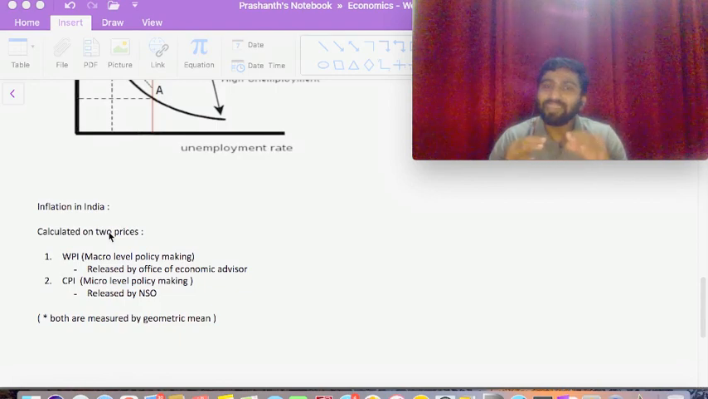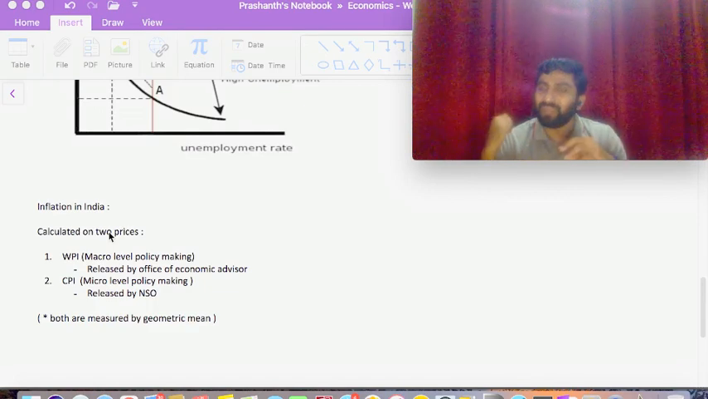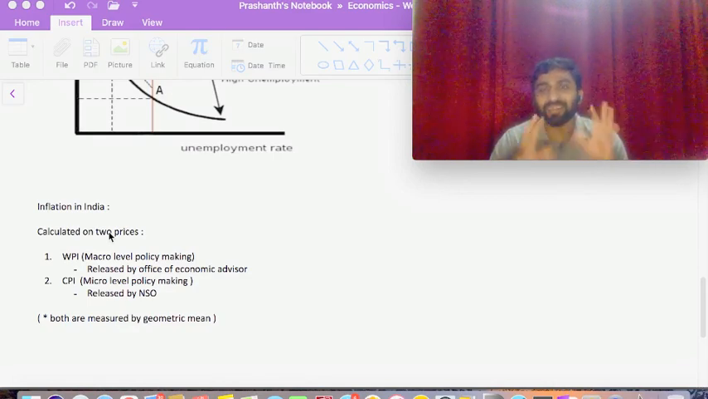Next, inflation is calculated based on two categories, as I told you: the wholesale price index and the consumer price index. The wholesale price index is at a macro level. We will not go into intricate details about this, but just on a brief note, consider that the wholesale price index is on wholesale products and the consumer price index is on day-to-day products. So this much is what we will try to cover in this video.